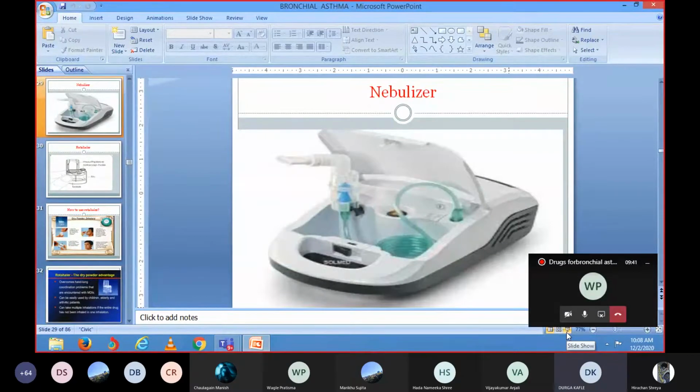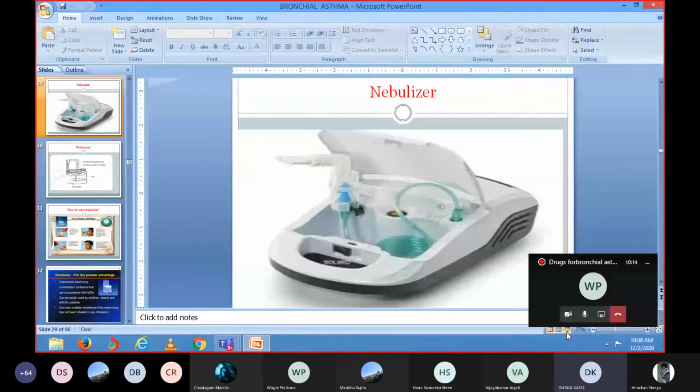Okay, systemic side effects. Because when you are using the inhalation route, it acts topically only in the lungs. It is not absorbed into the systemic circulation, thereby decreasing the toxic effect of the drugs. Okay, that is the more important purpose of giving the drugs by the inhalation route. So the inhalation route can be given by various devices. The first one we have discussed, MDI, metered dose inhaler. And then the nebulizer and the dry powder inhaler, also known as rotacap.